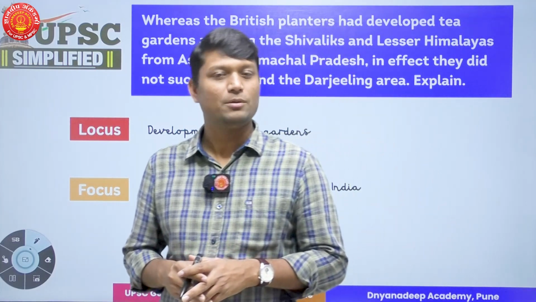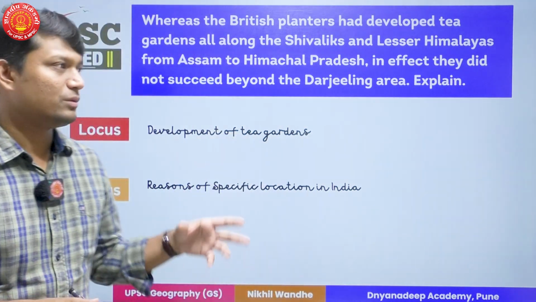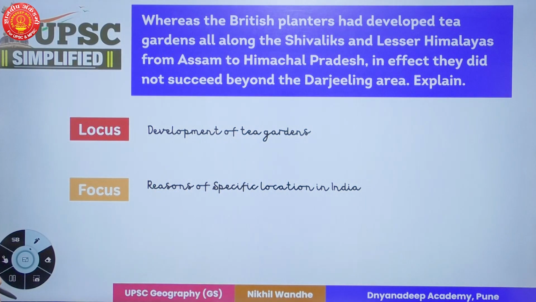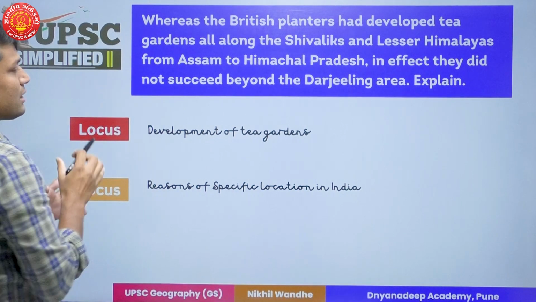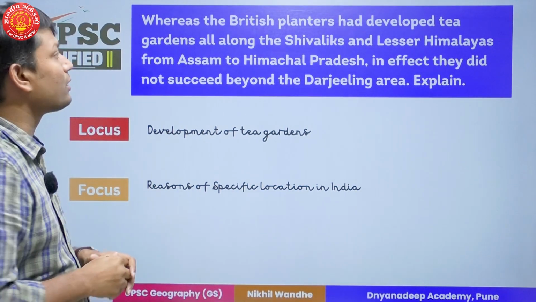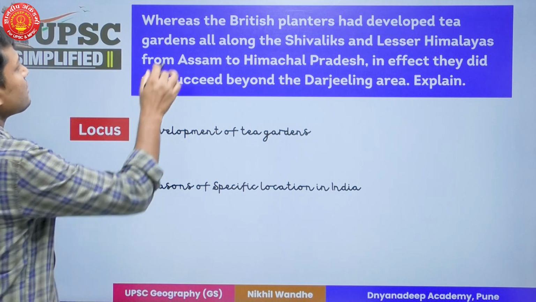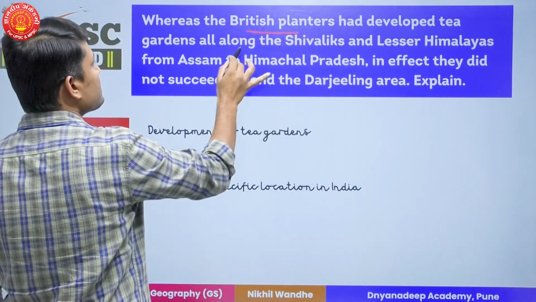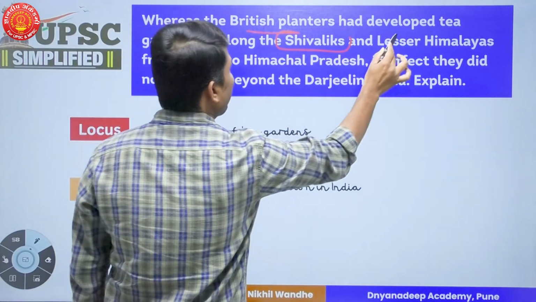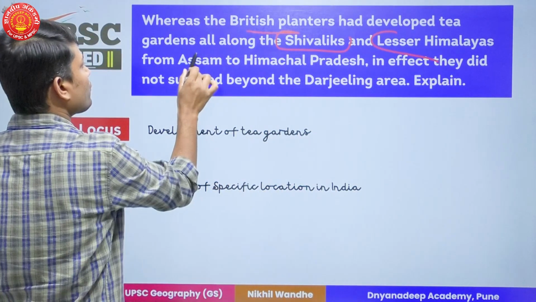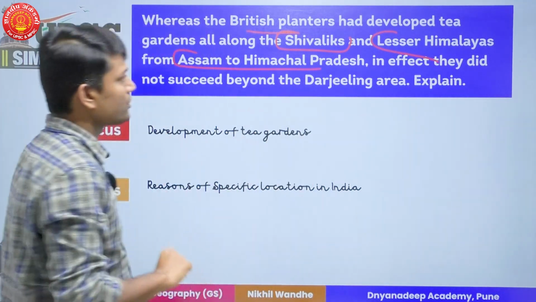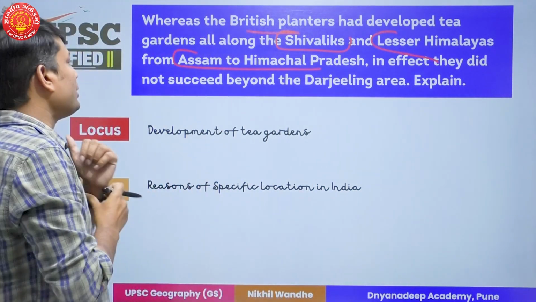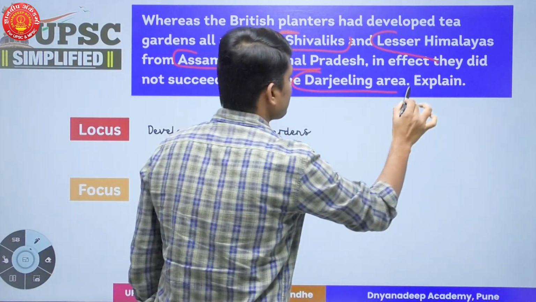In this UPSC simplified series, we are going to discuss one more question from UPSC previous year. Now, this is one geography question. We'll see what is the question and we'll discuss how ideally an answer should be written for this. Question reads, whereas the British planters had developed tea gardens all along the Shivaliks and Lesser Himalayas from Assam to Himachal Pradesh, in effect, they did not succeed beyond Darjeeling area.